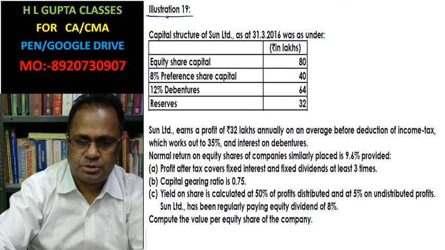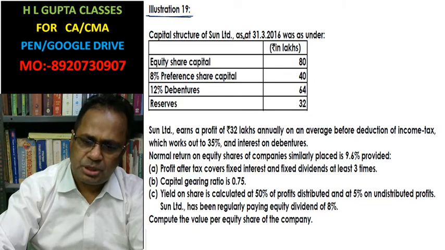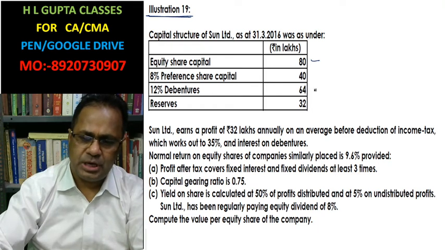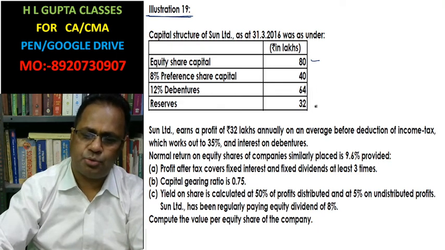Capital structure of Sun Limited as on 31st March 2000 was as under: equity share capital 80 lakh, 8% preference share capital 40 lakhs, 12% debenture 64 lakh, reserve 32 lakhs.